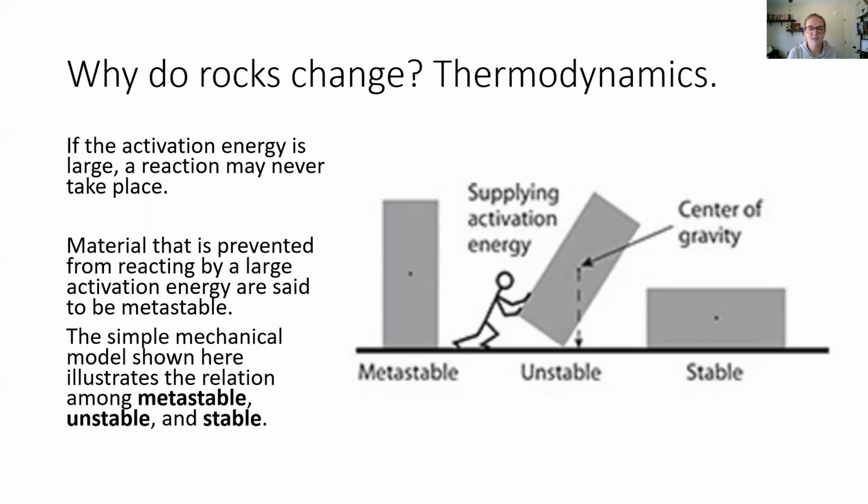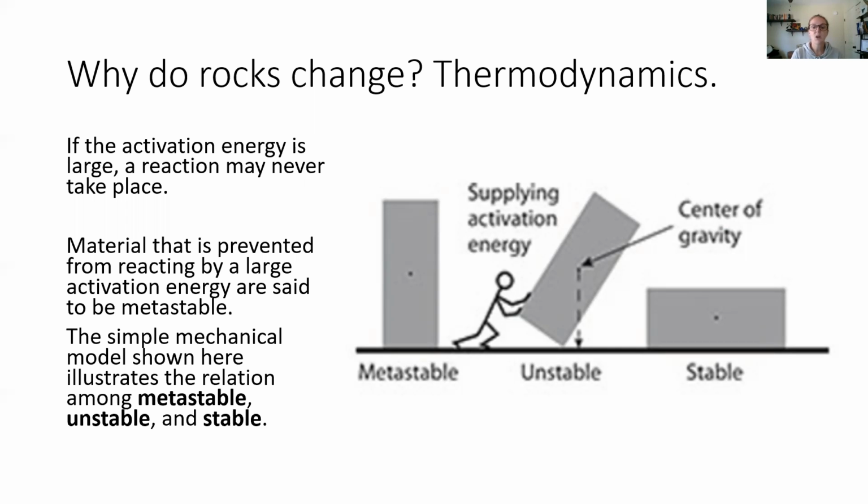Now, to bring in another analogy, with a person pushing over a large rectangular prism, notice that different orientations of this rectangle are more stable. When a material is metastable, that means that it has a high activation energy, and that activation energy can be surpassed. It's just really hard, so it's probably going to stay where it is.